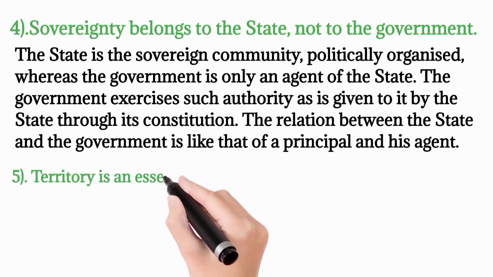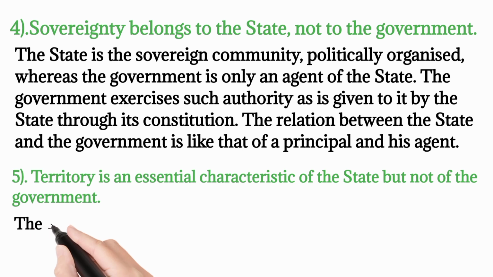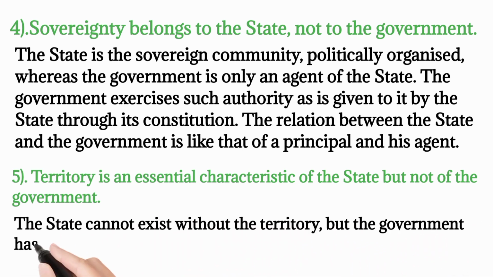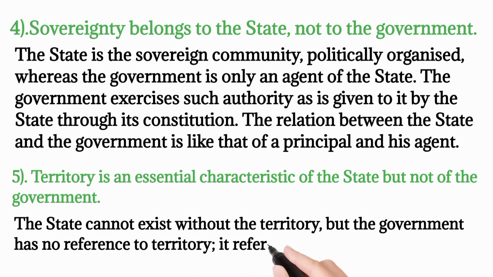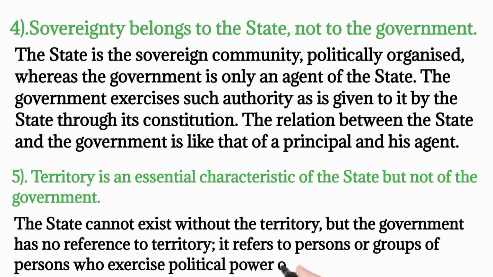Number 5. Territory is an essential characteristic of the state but not of the government. The state cannot exist without the territory, but the government has no reference to territory. It refers to persons or groups of persons who exercise political power or authority.